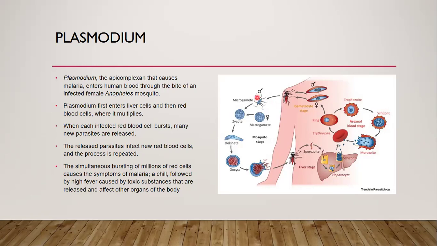And again, when they come out of the body through the bite of an Anopheles mosquito, they reproduce themselves within the body of the mosquito. And when the mosquito bites to transmit the Plasmodium again into the bloodstream of a human being, the cycle is repeated.